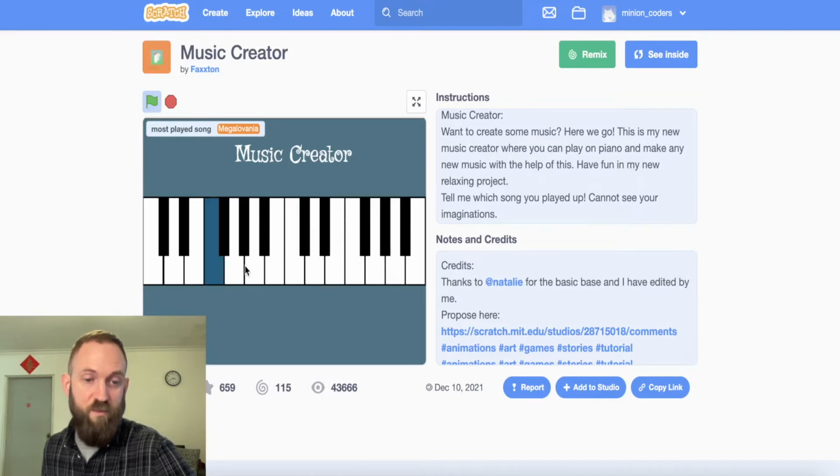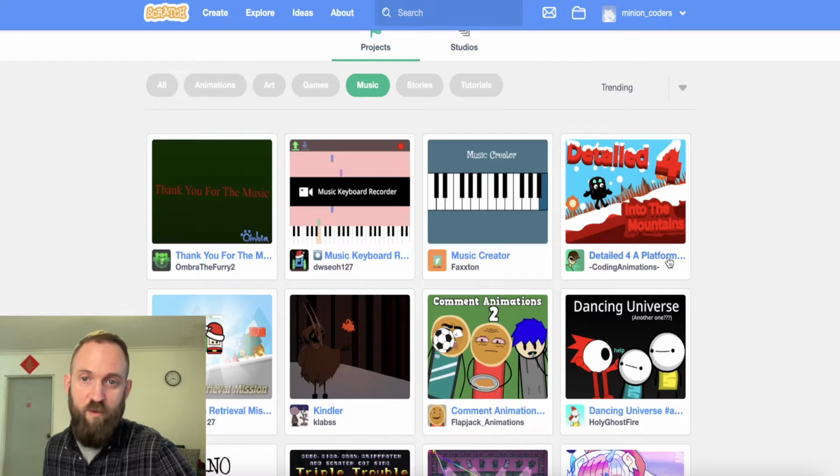So somebody has recreated a piano themselves. How can I do anything else? I don't know, but that's something I want you to explore later. That's just one example, one game.